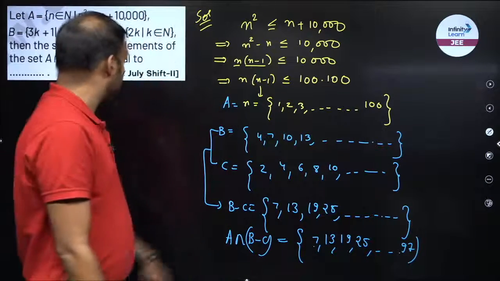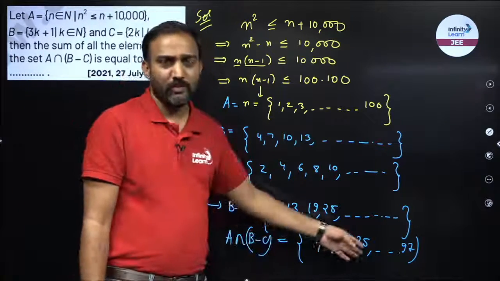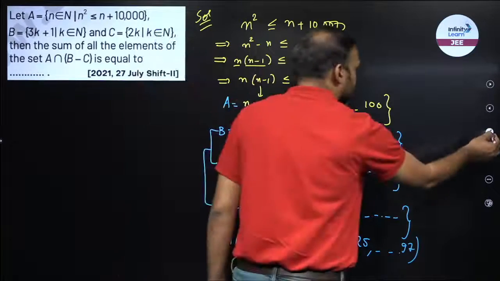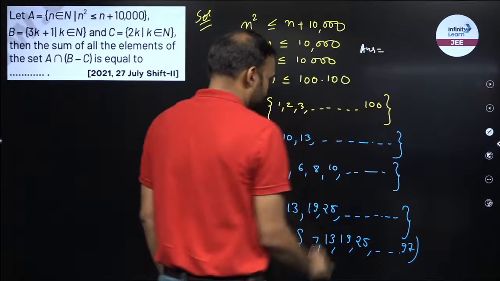So these are the elements in A intersection B minus C. I have to find the sum of all elements. So you have to find the sum of the AP and nothing else, right? So my answer would be the sum of this AP.